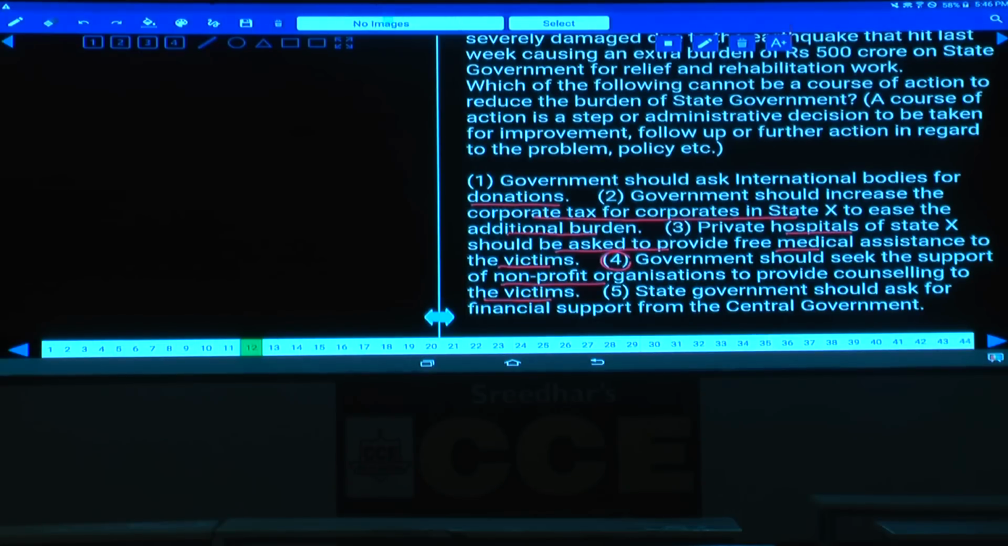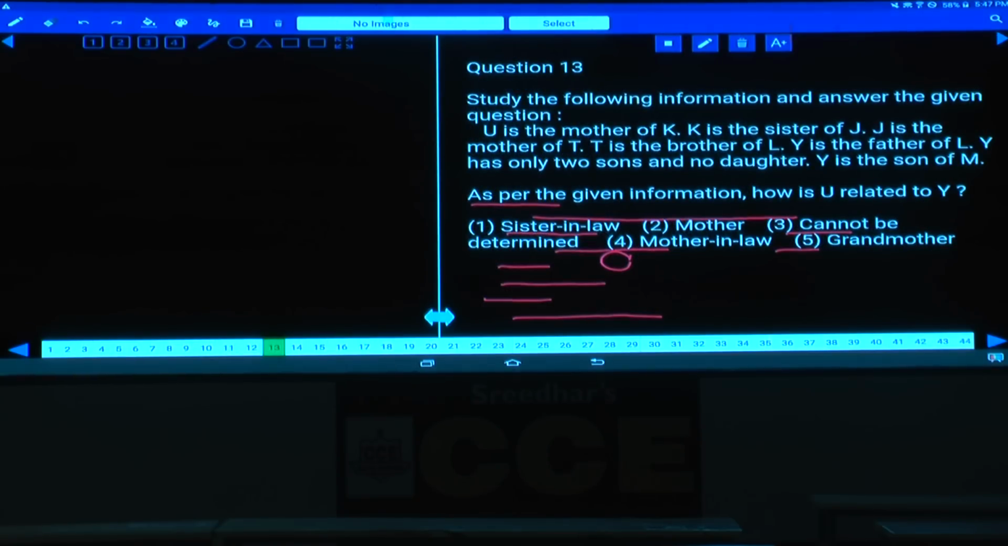Then the fifth one: state government should ask for financial support from the central government. By doing so, some funds will come and the burden will decrease. Except in choice 4, in all the remaining choices, some way or the other it is related to finance. As the fourth one is nowhere related to this, choice 4 is the answer. Done with question number 12. Next, 13 to 15.